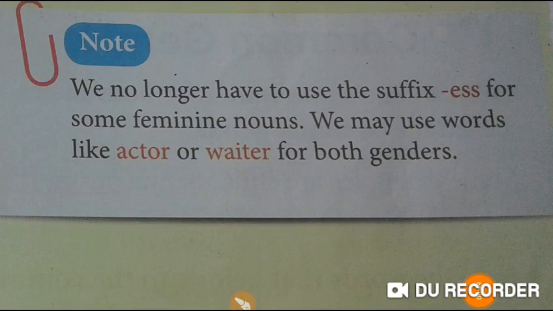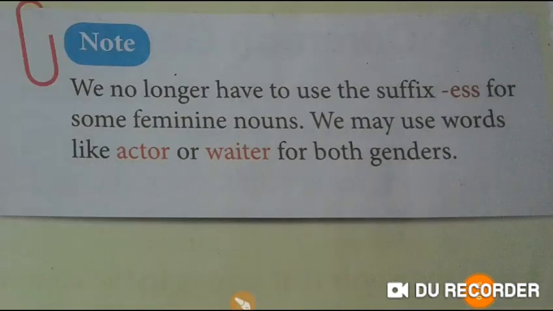However, for the words denoting profession such as actor, waiter, we no longer have to use the suffix ess. By the way, suffix is a letter or a group of letters which is added to the right side of a word to make a new word.